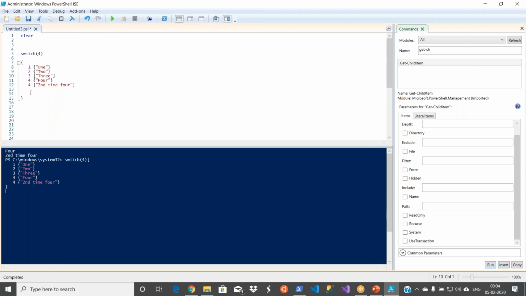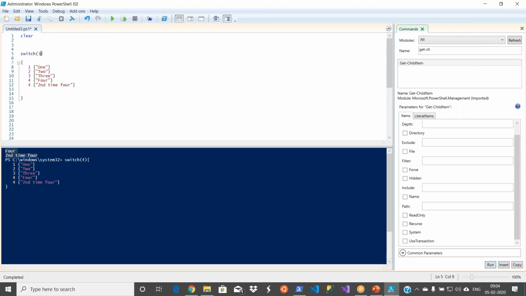Let me. So if you see the output, I can see two outputs here, meaning 4, because I have two instances of 4, so I got the 4 output, and the second time 4 as well, because these are the matching cases.